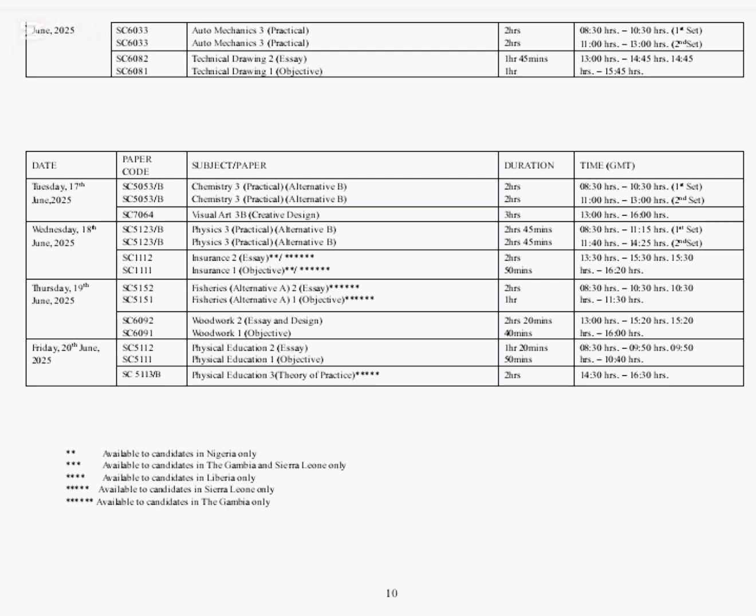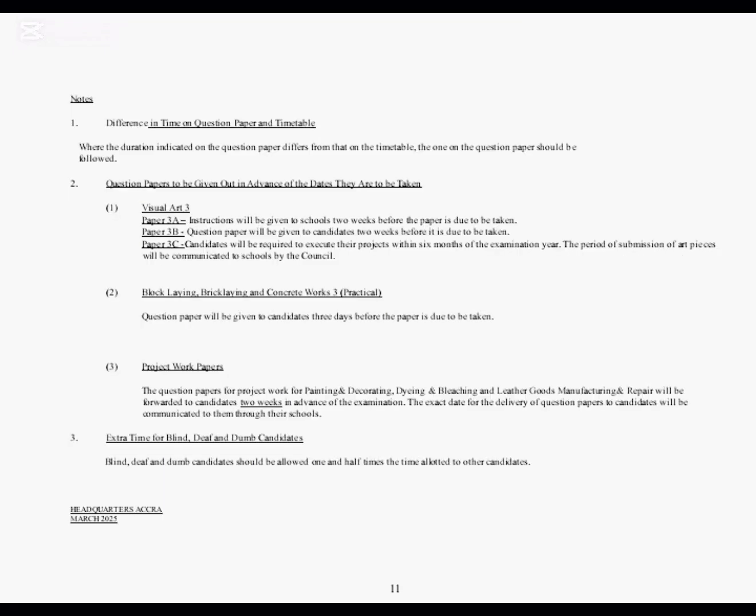Candidates, take note. Candidates should note this on the timetable, that the subject that has 2 asterisks is available to candidates in Nigeria only. The subject that has 3 asterisks is available to candidates in the Gambia and Sierra Leone. The subject that has 4 asterisks is available to candidates in Liberia only. The ones that have 5 asterisks, they are available to candidates in Sierra Leone only. The subject with 6 asterisks is available to candidates in the Gambia only. So candidates, take note of this as you go through the timetable.